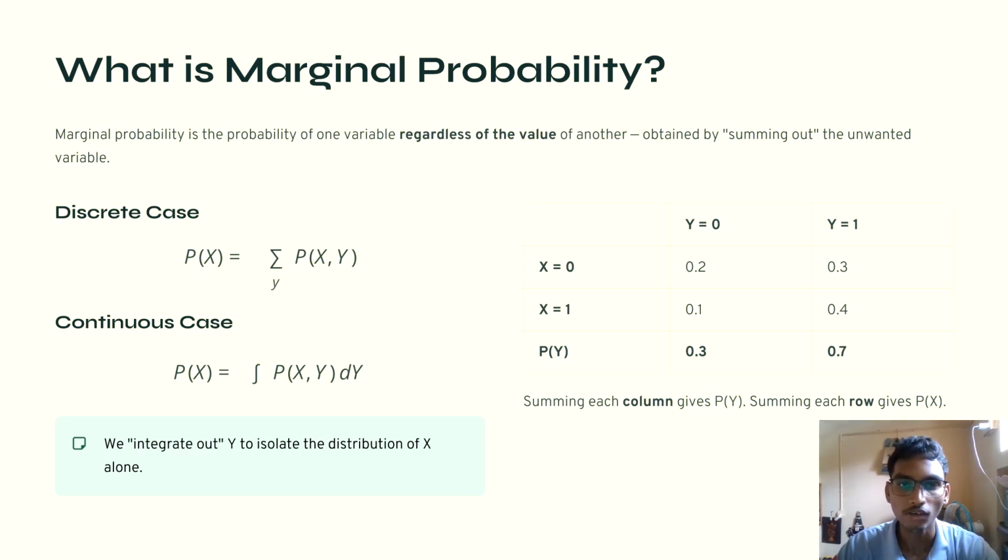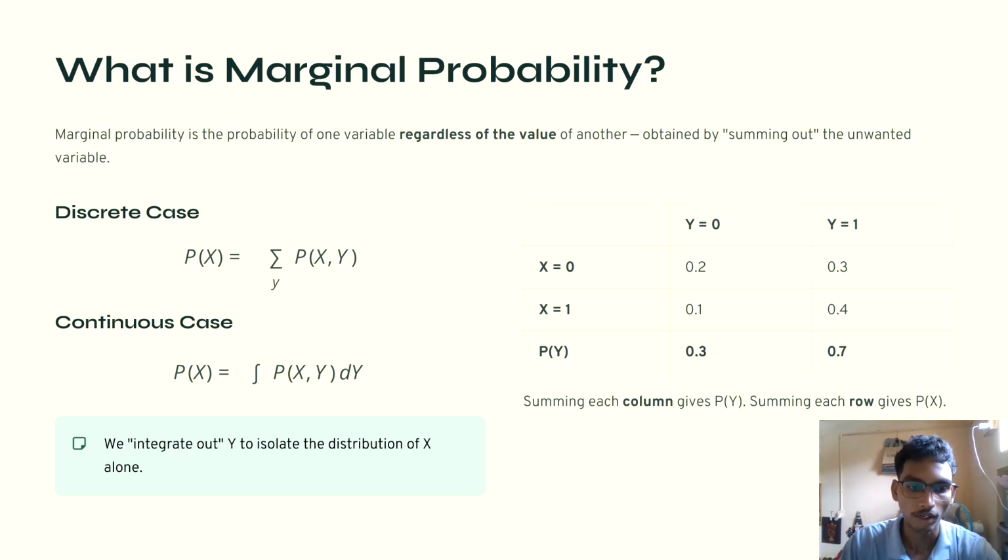For example, if X equals 0 and Y can be 0 or 1, to find P of X equal to 0, we add P of X equal to 0 comma Y equal to 0 and P of X equal to 0 comma Y equal to 1. In the table we can see P of X equal to 0 comma Y equal to 0 is 0.2, and if we take Y equal to 1 we get 0.3. Similarly, for X equal to 1 we get 0.1 and 0.4.